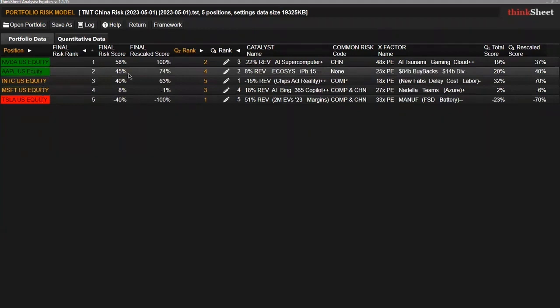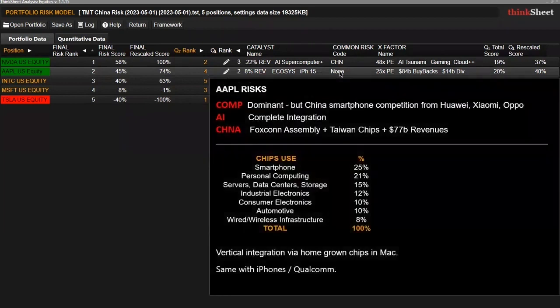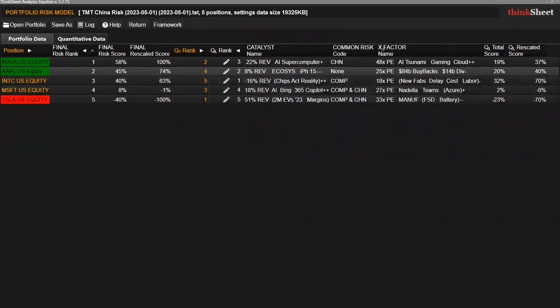Apple's overall score is 45% weighted, 74% rescaled. Quant rank remains the same at fourth. Here you see the big difference, the none of the risk. X factor is the same. And the qualitative rescale score goes from minus 100 to plus 40 for a 140-point difference.